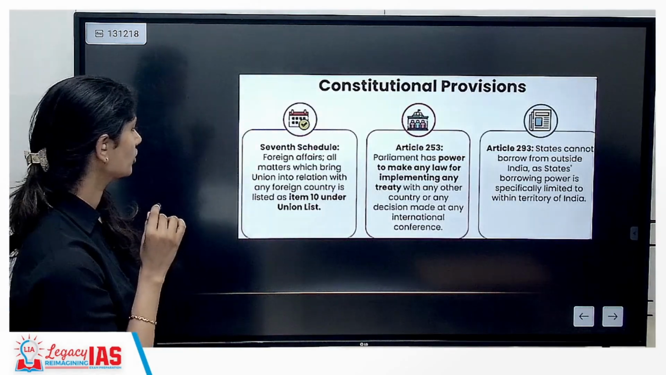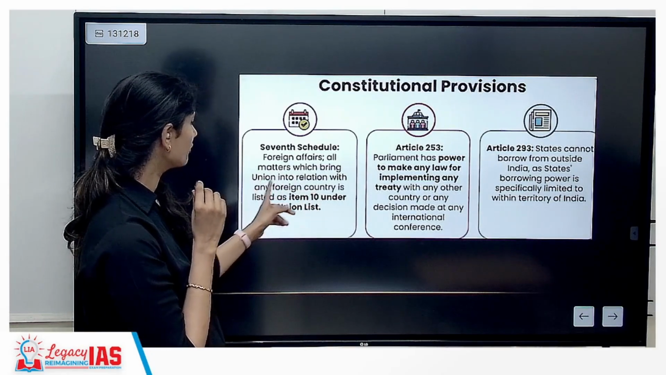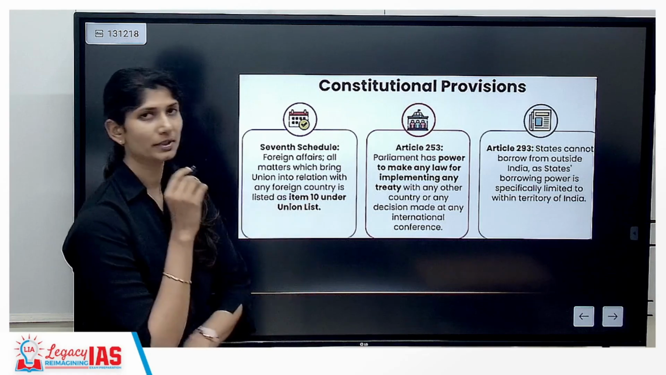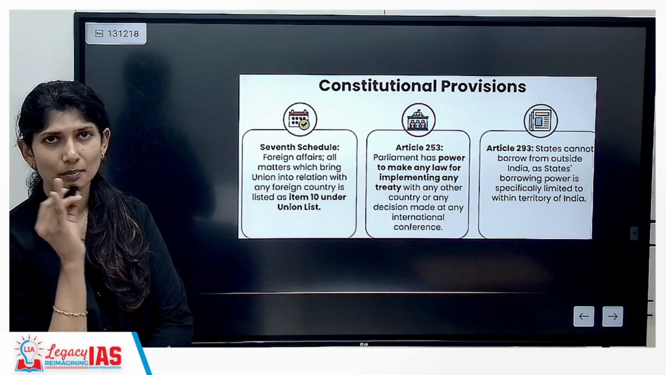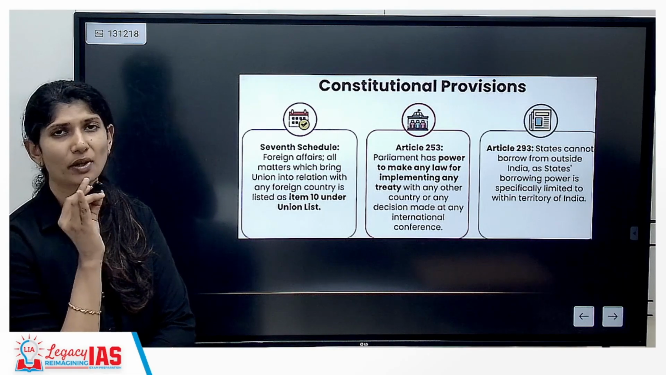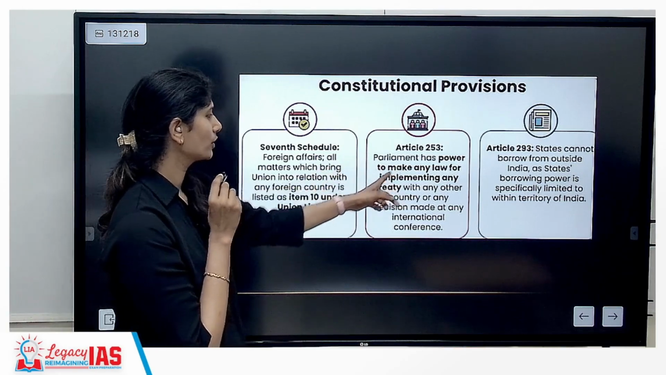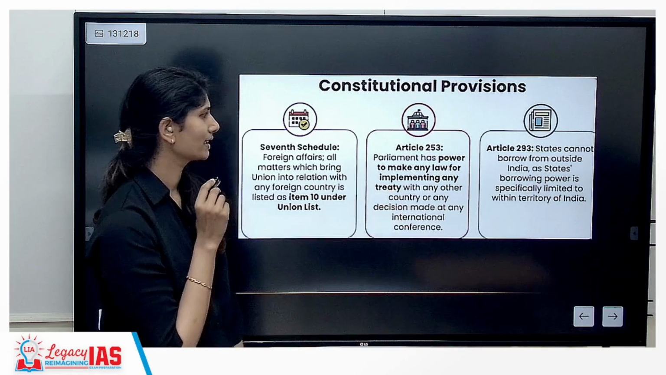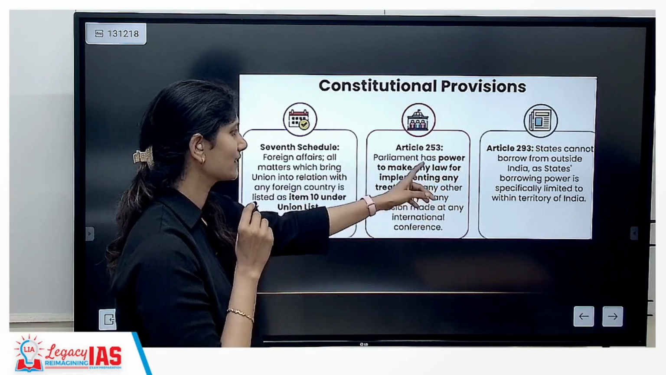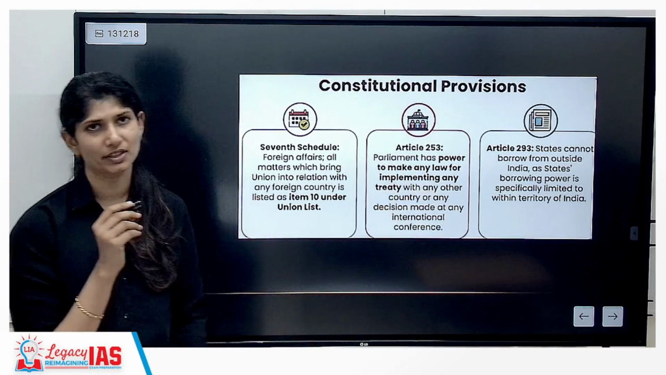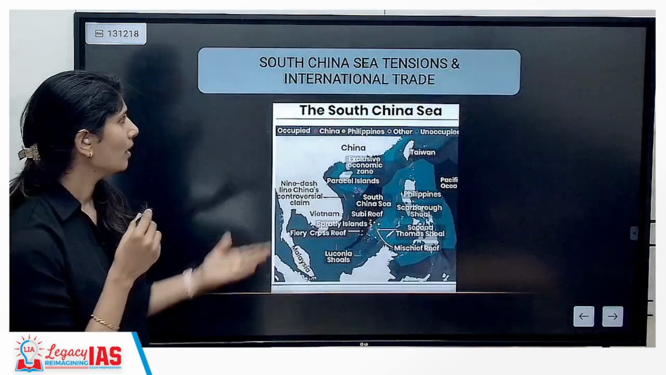According to the 7th Schedule, foreign affairs, all matters which bring the Union into relationship with any foreign country, are listed under item 10 of the Union List. It is not in the concurrent list where even states can step in. It is completely the Union List, which means it is the power of the central government. Article 253 gives power to make any law for implementing any treaty with any other country. And under Article 293, states cannot borrow from outside India, as the states' borrowing power is limited to within the territory of India. Okay, this is about para-diplomacy.